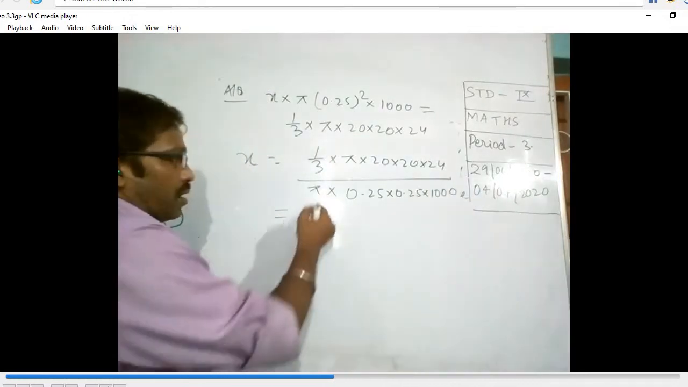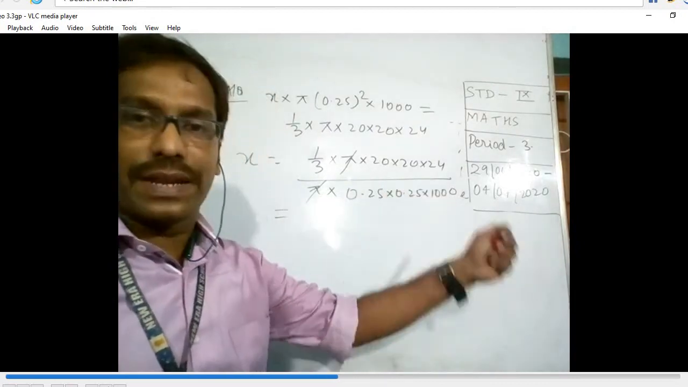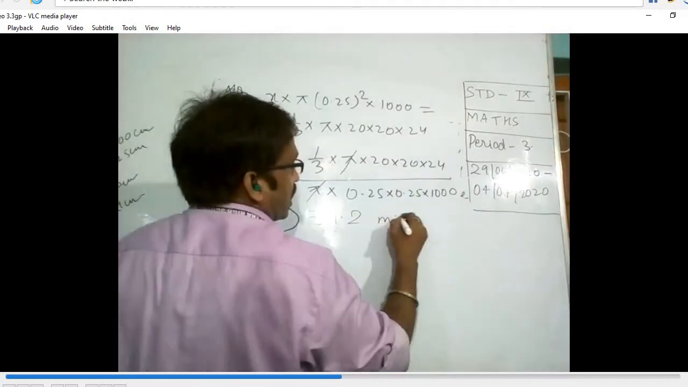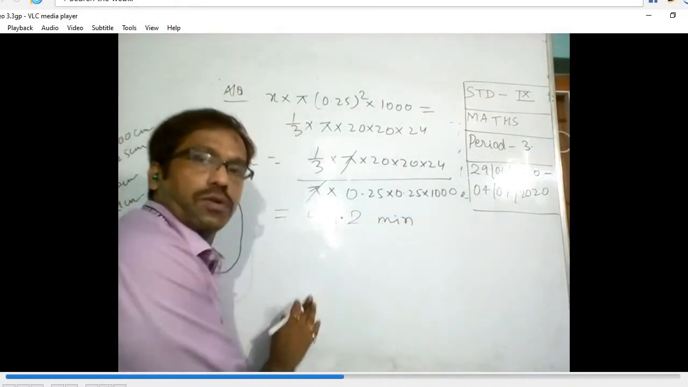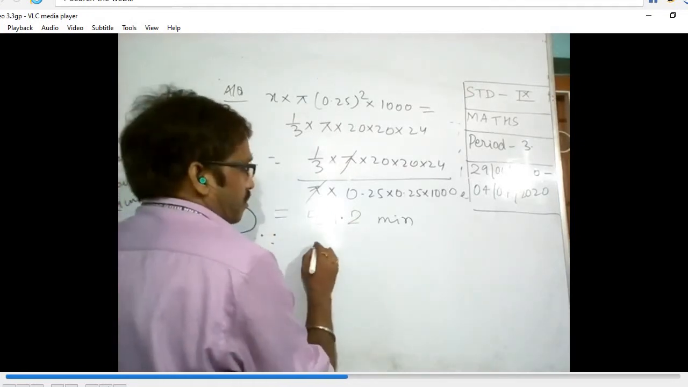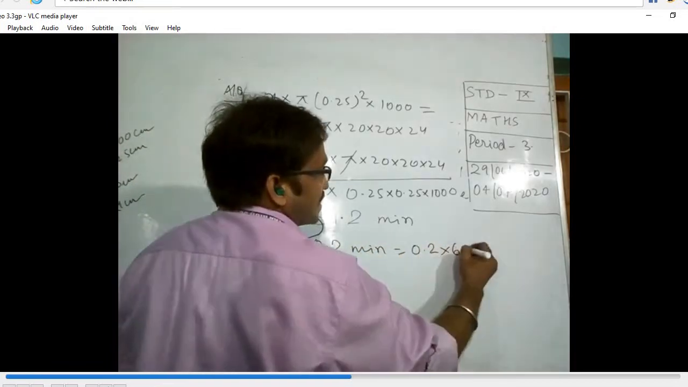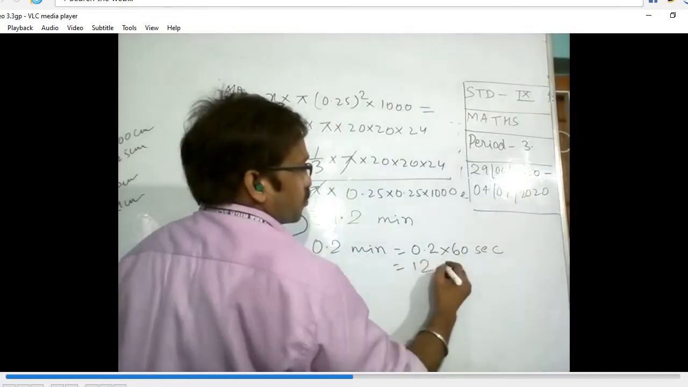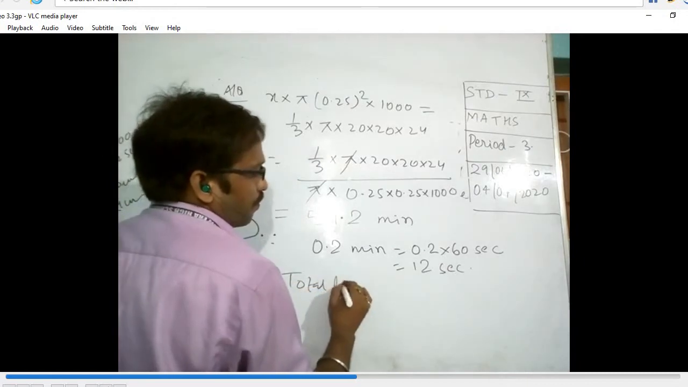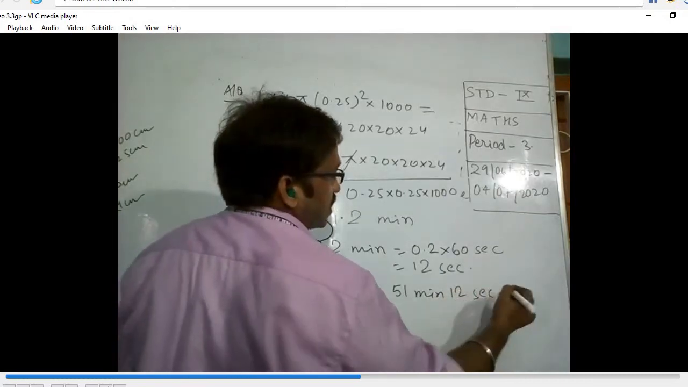Then I will divide all this. I have done this calculation, and the value came to 51.2 minutes. Now what is the meaning of 0.2? So we can write, since 0.2 minute is equal to 0.2 into 60 seconds, that is equal to 12 seconds. So the total time is 51 minutes and 12 seconds.